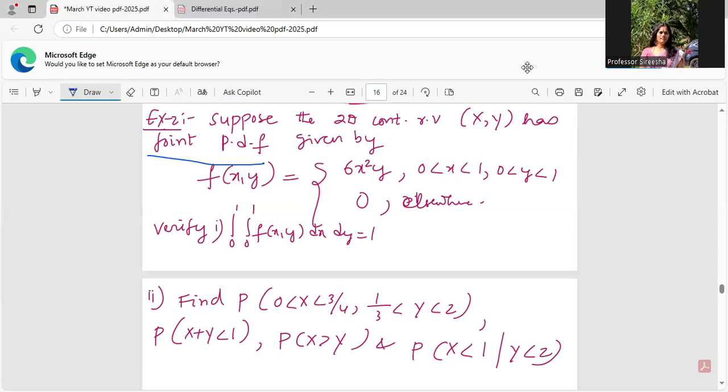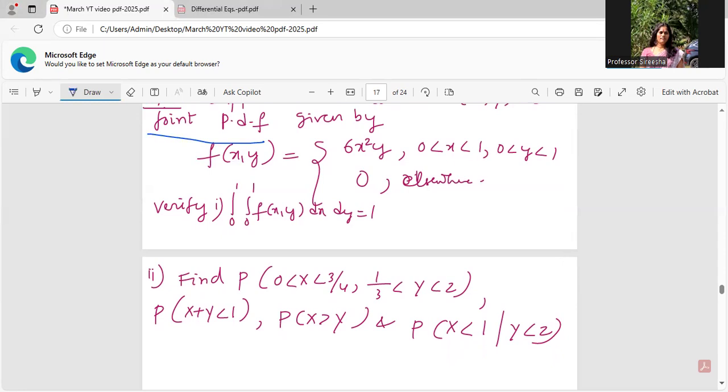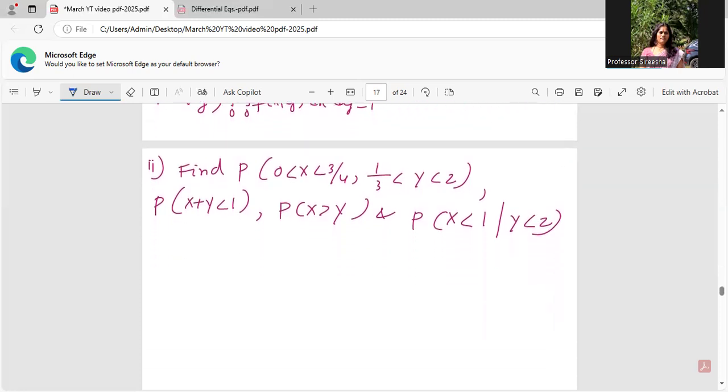He has asked us to verify that the integral, with x and y ranging from 0 to 1, of f(x, y) is equal to 1. That's what he has asked us to verify. One is a prove-that or show-that kind. Remaining are that you have to find some probabilities of x and y. Of course, conditional probability also he has asked. Let's see how to handle this type of problem.